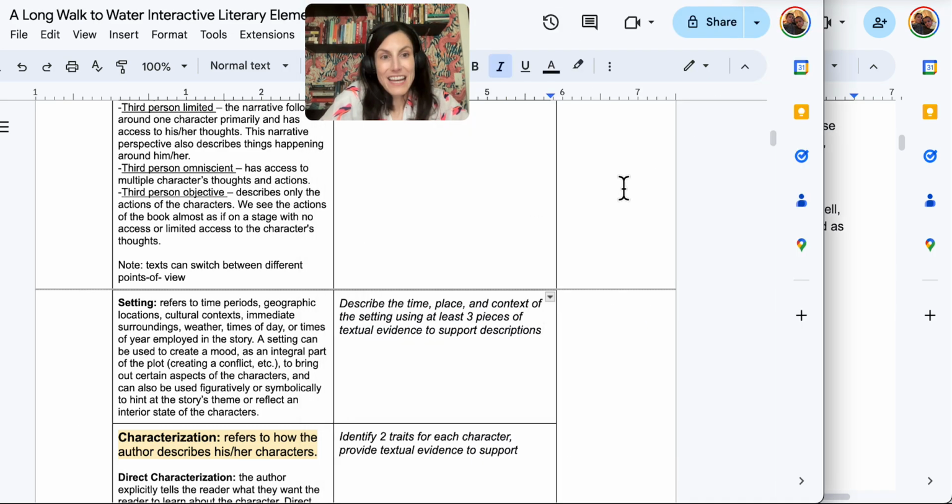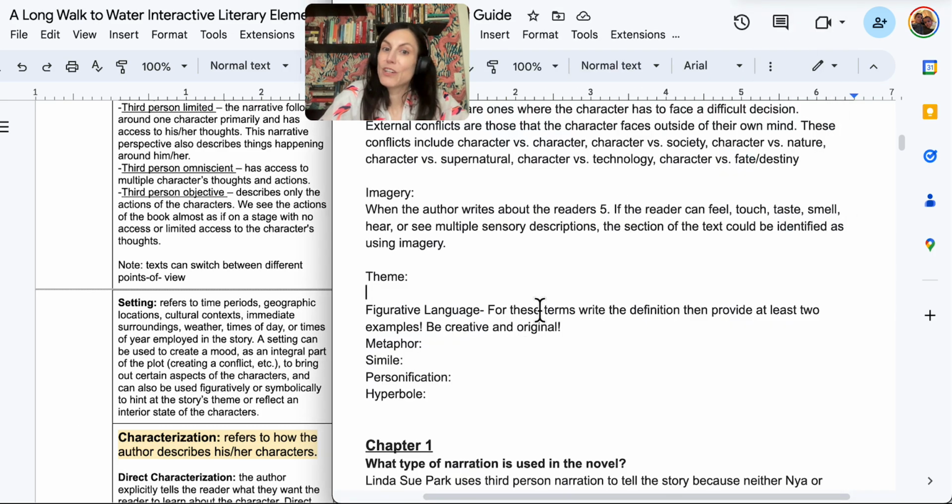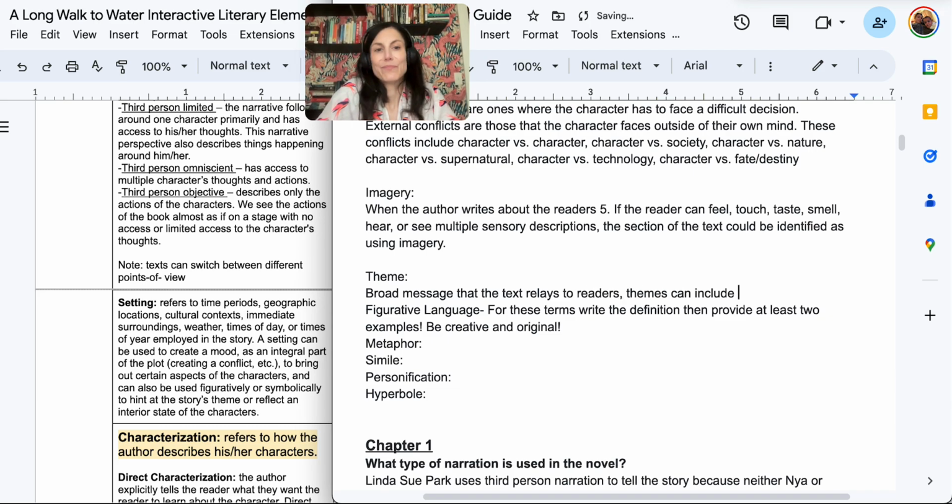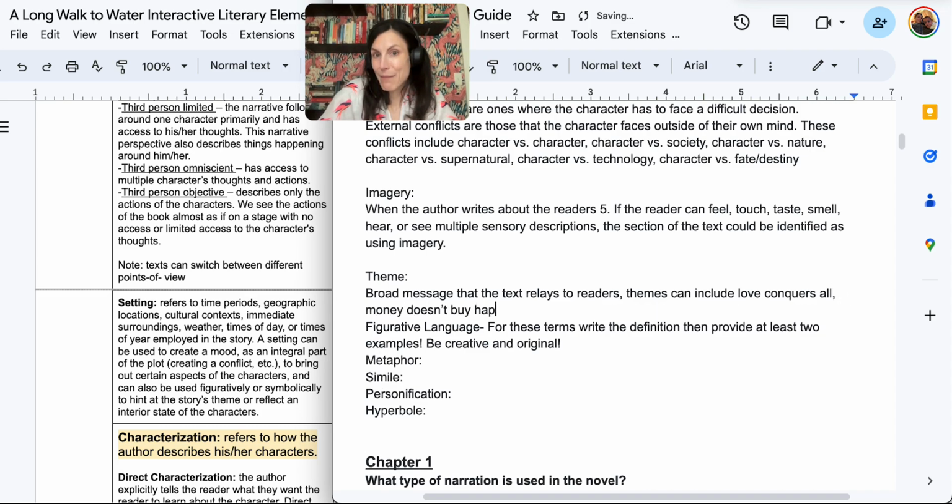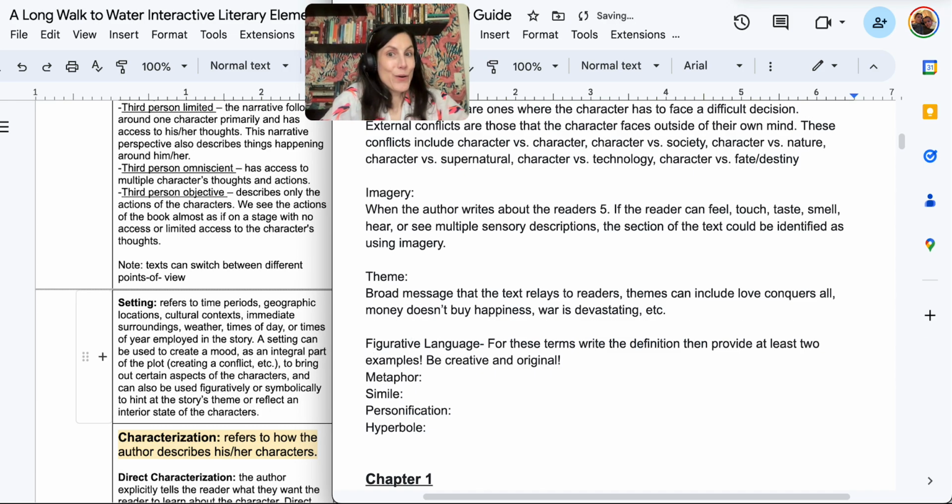And then, of course, we're going to have our theme, and that would just be your author's message. So a theme is a broad message that the text relays to readers. Themes can include love conquers all, money doesn't buy happiness, war is devastating, etc. Any of these things could be broad themes. And then you would have our figurative language. Well, not all of it. There's a lot of figurative language.